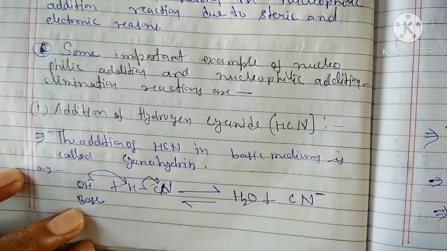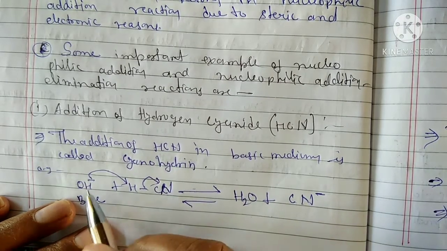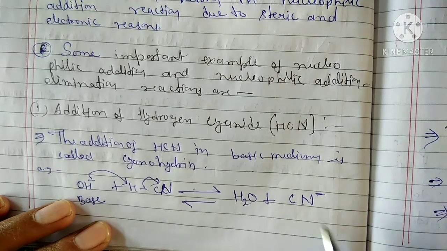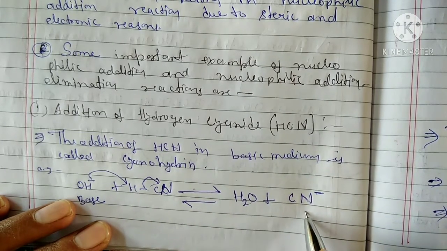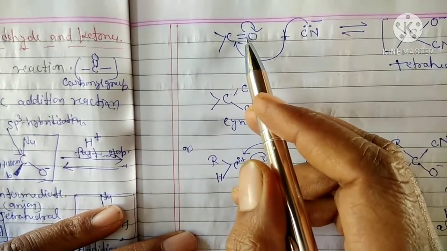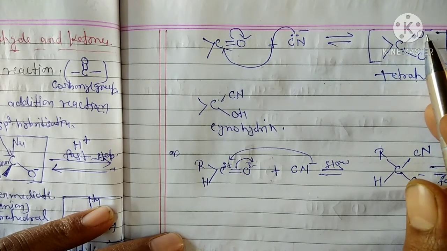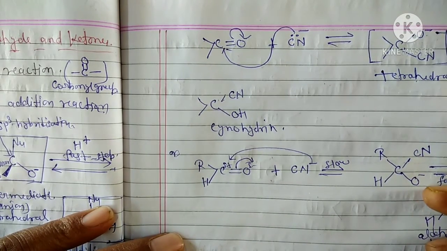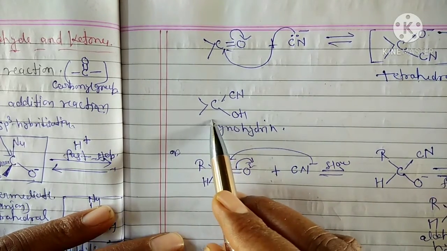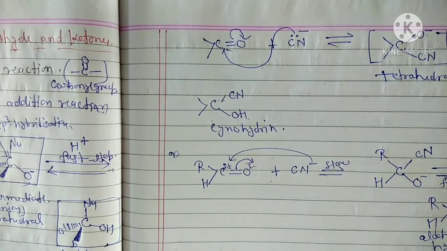CN is the more electronegative element, so the electrons can shift towards CN minus, and OH minus attacks the H plus ion to form water molecules, and this CN minus is the leaving group, which is known as the nucleophile. Okay, this nucleophile adds to the carbonyl group to form a tetrahedral intermediate. O minus is also present, so O minus undergoes protonation to form cyanohydrin, C(CN)OH. This is known as cyanohydrin.